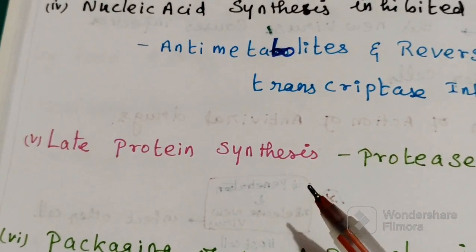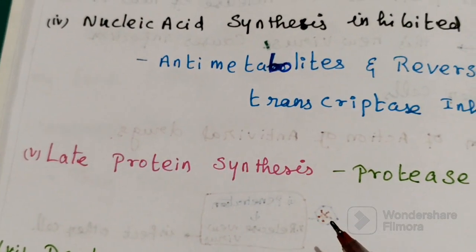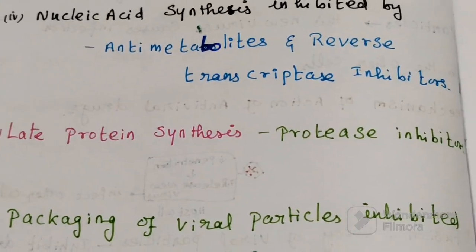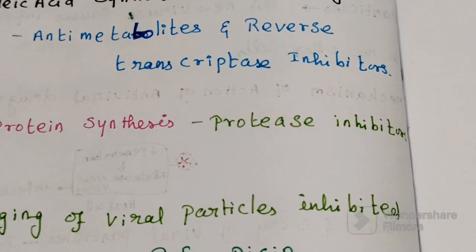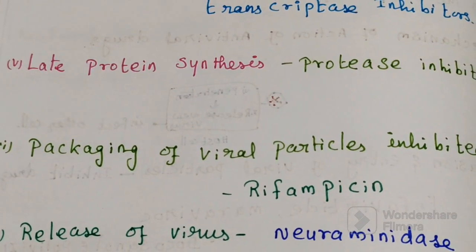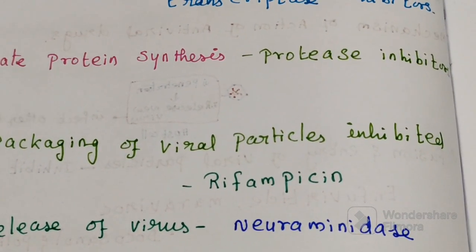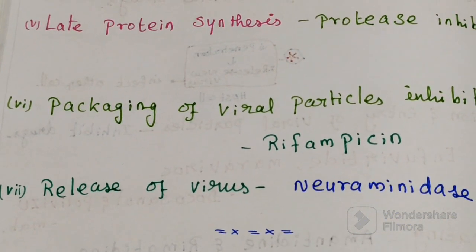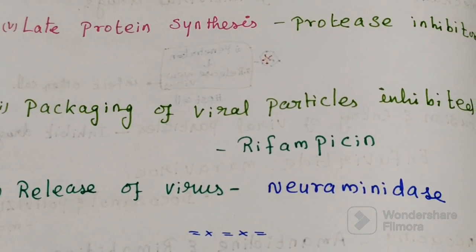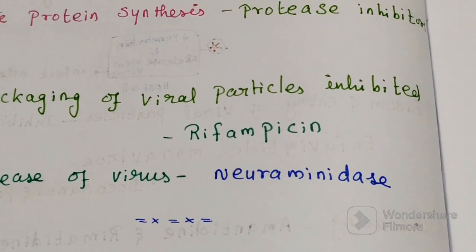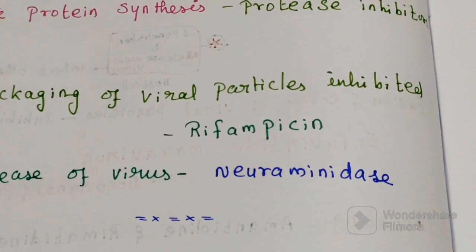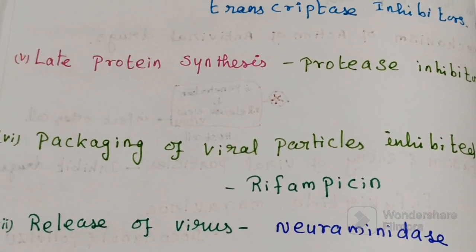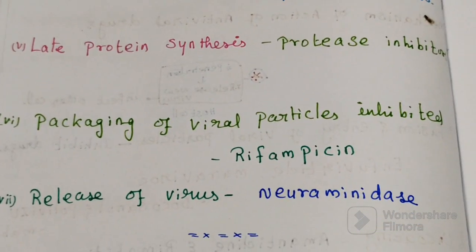Then late protein synthesis as well as processing is inhibited by proteinase inhibitors. Then packaging of viral particles is inhibited by rifampicin. Then release of virus from the host cell is inhibited by a group of antiviral drugs called neuraminidase inhibitors. So these are the mechanisms of action of various antiviral drugs.